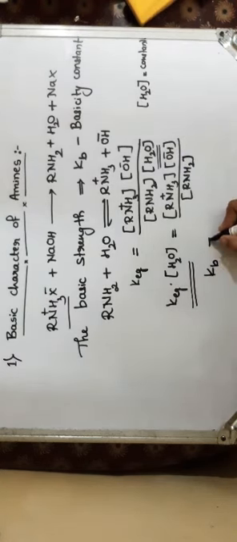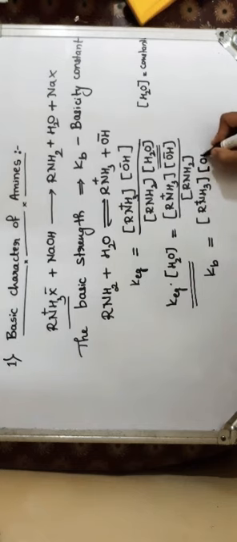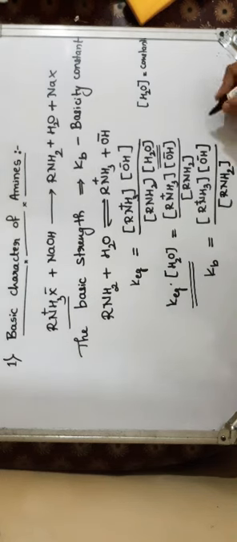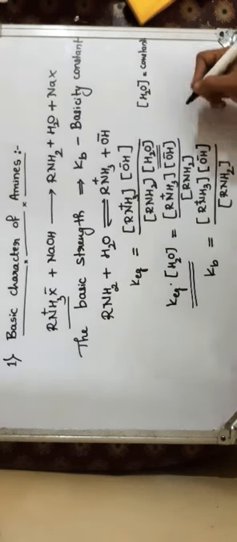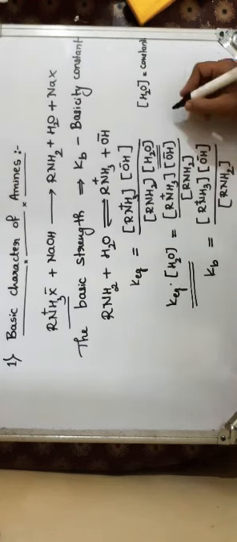The basicity constant is equal to the product of the molar concentrations of the amine salt and the hydroxyl ion, divided by the molar concentration of primary amine. So this gives the basicity constant for any base. Like this we can derive the basicity constant. This Kb value determines the basic strength. That means if the Kb value is more,